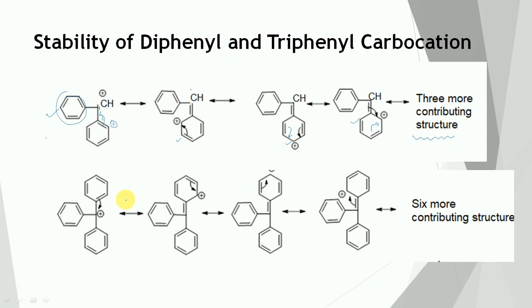Similarly, in case of triphenyl carbocation, this pi bond will shift toward this side, the positive charge comes here and this structure will get formed. Then this pi bond will shift toward this side and positive charge will appear here.